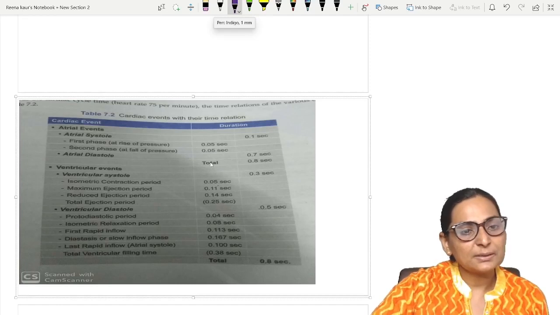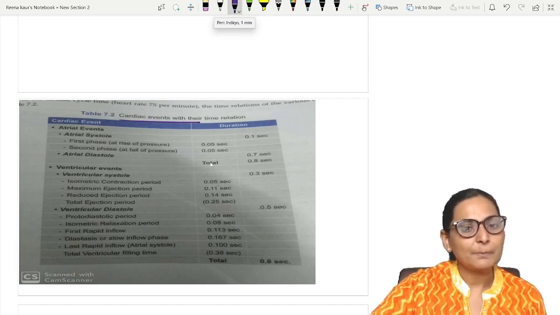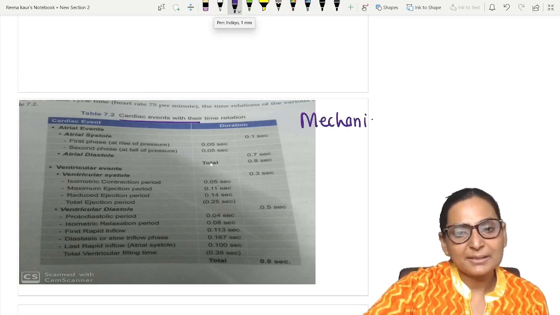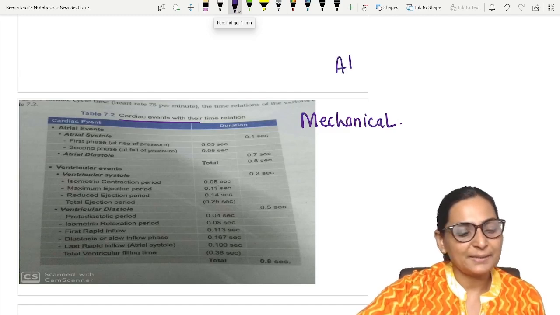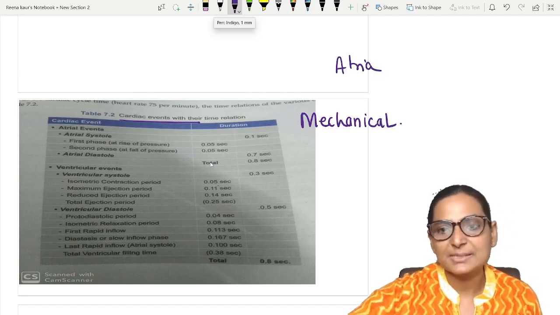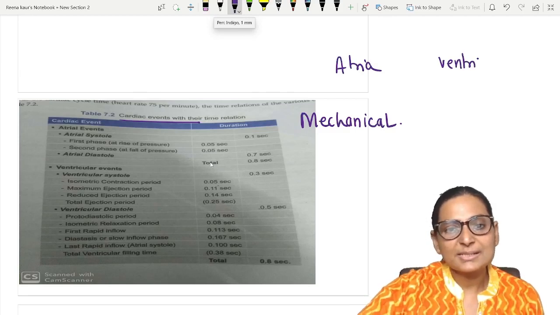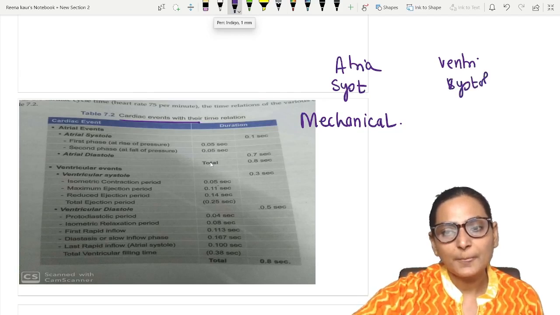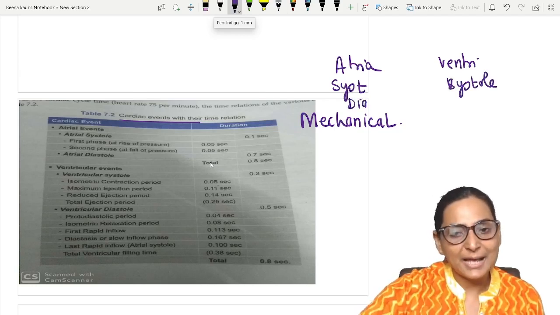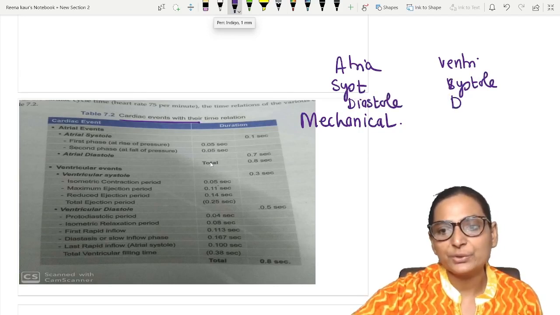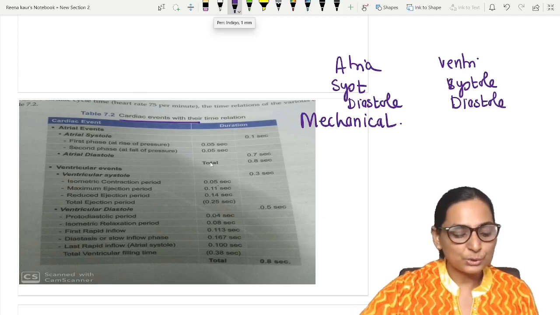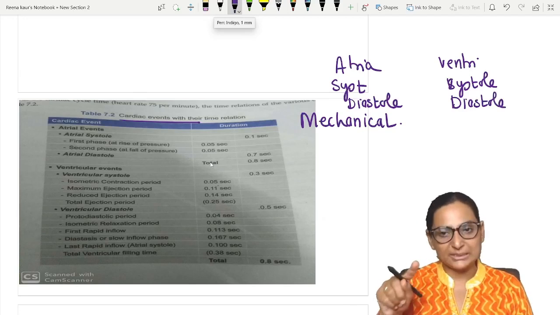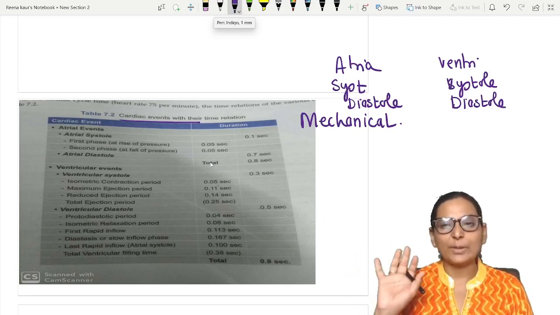Now if you consider the events in the cardiac cycle, these are the mechanical events which take place in the atria and in the ventricles. So this is our atrial systole and ventricular systole, and atrial diastole and ventricular diastole. Systole and diastole in the atria, systole and diastole in the ventricles.